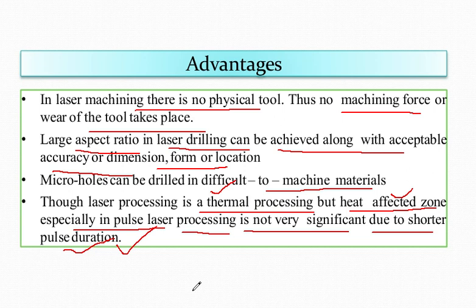If the duration of the pulse were more, then probably it would have been a significant factor. But since the duration of the pulse is shorter, the heat affected zone is not very significant.